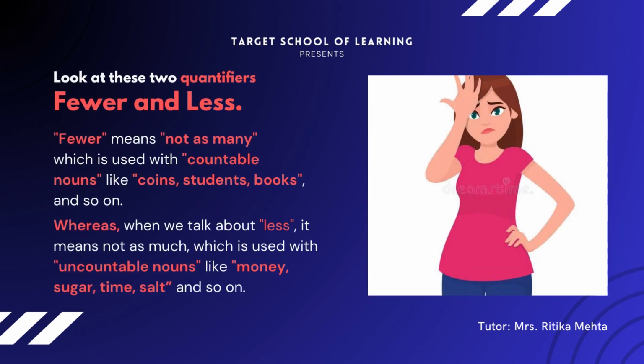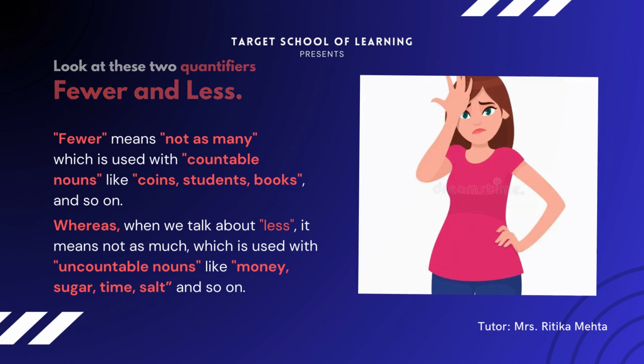Look at these two quantifiers, fewer and less. Fewer means not as many, which is used with countable nouns like coins, students, books, and so on. Whereas when we talk about less, it means not as much, which is used with uncountable nouns like money, sugar, time, salt, and so on.